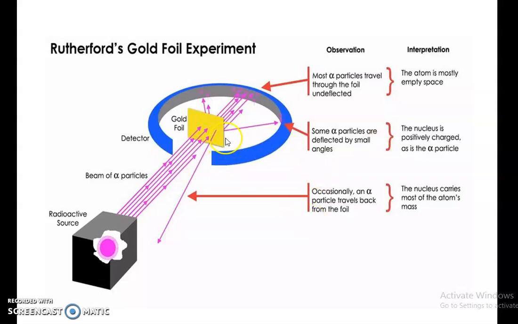Occasionally, an alpha particle travels back from the foil about 180 degrees. We can say about 180 degree back deflection. The nucleus carries most of the atom's mass.